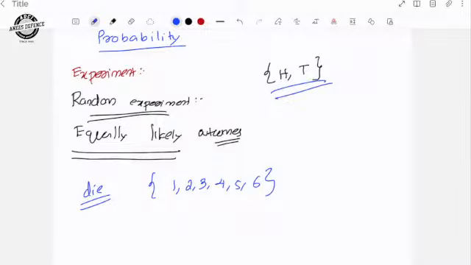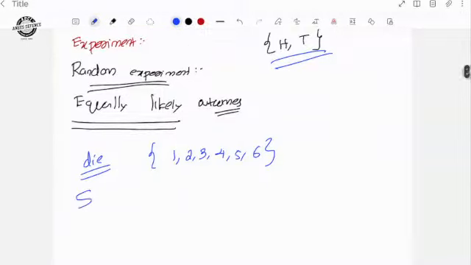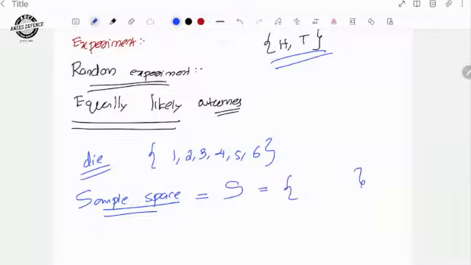What is the next terminology? Sample space. Sample space is normally represented by S. It is a set or a collection of all possible outputs. For example, if you toss a coin, you will get head and tail.